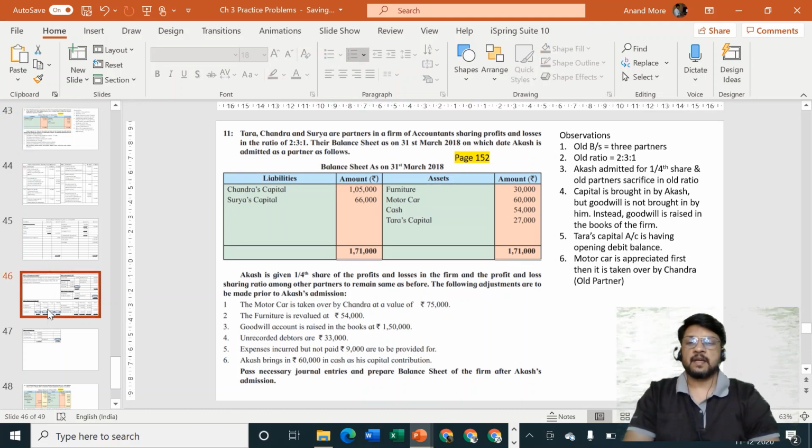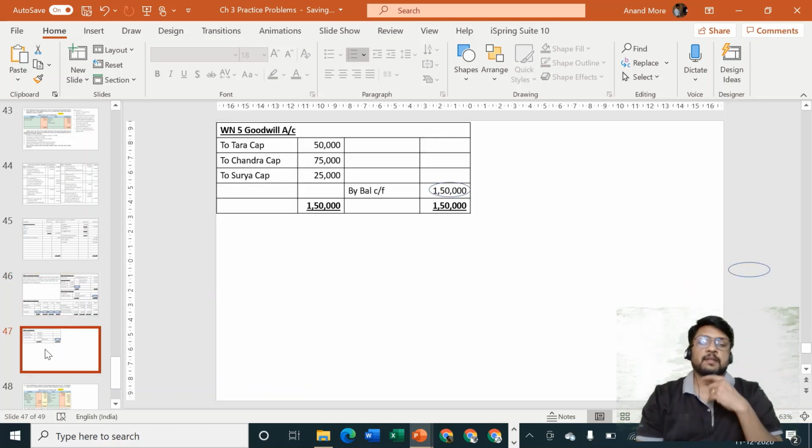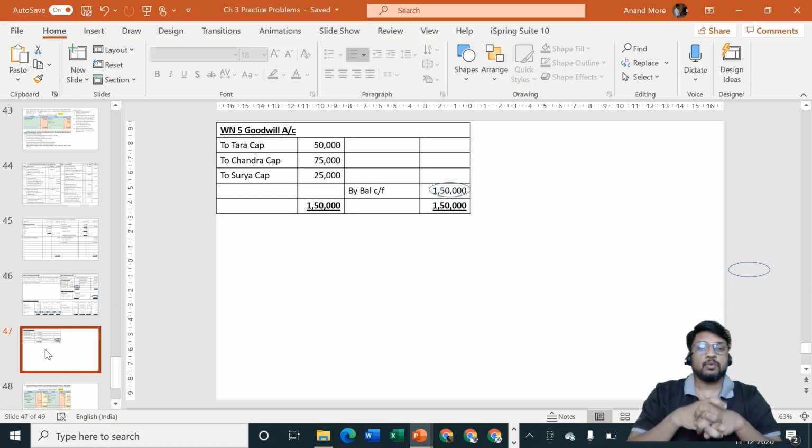This is how it is being tallied. And please remember, goodwill will be coming in the balance sheet now. Goodwill will appear in the balance sheet now. Why goodwill is appearing in balance sheet? Because it is raised in the books, it is not written off. It was not there in the old balance sheet also, so it is not yet cancelled. It is generated and kept as it is. And in which ratio? Old ratio. Value is firm's goodwill. Entry is goodwill account with old partners capital account.